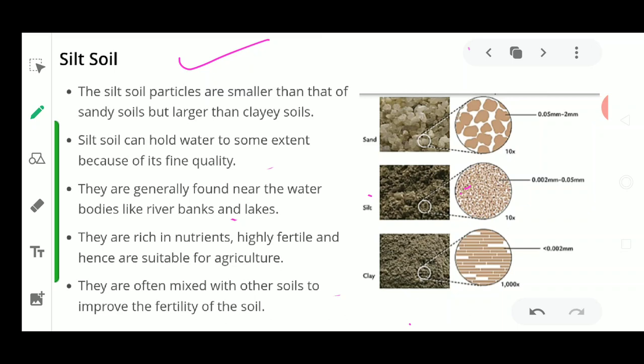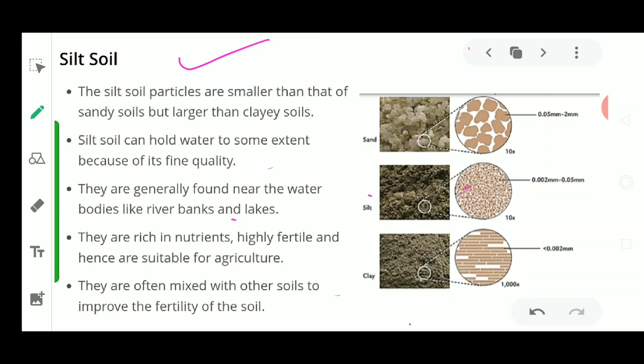So in today's video we saw that soil consists of various horizons, and it is arranged in the form of a vertical section, where one layer is arranged just above another layer, which constitutes a soil profile. So what is a soil profile? It is the vertical arrangement of the different layers of soil in the earth.